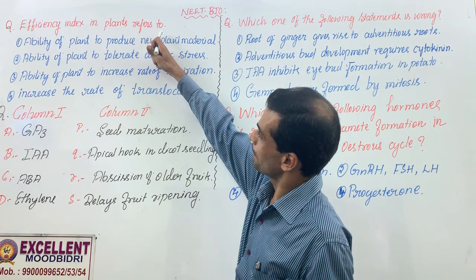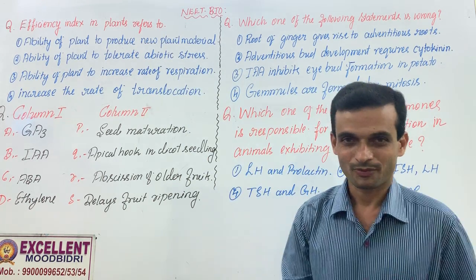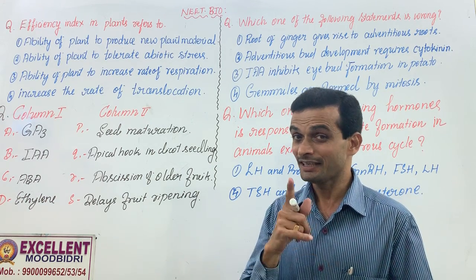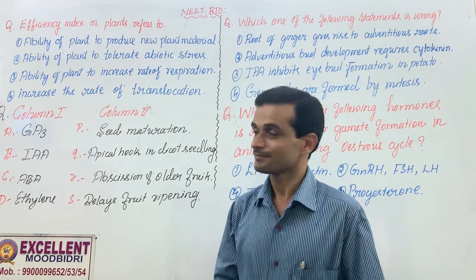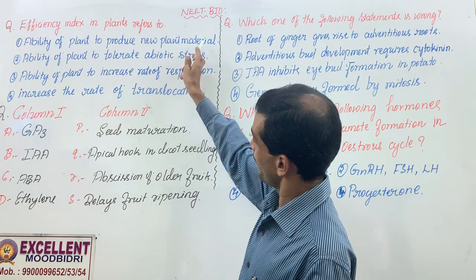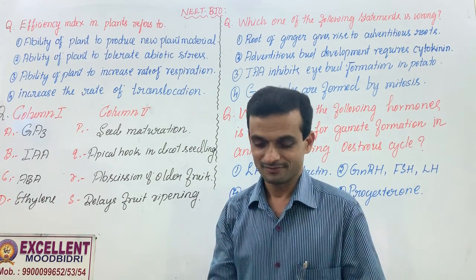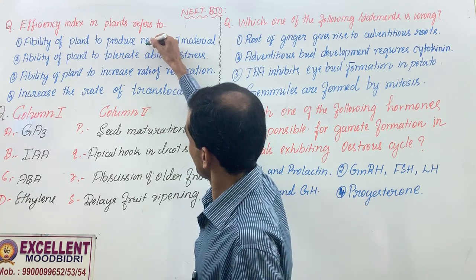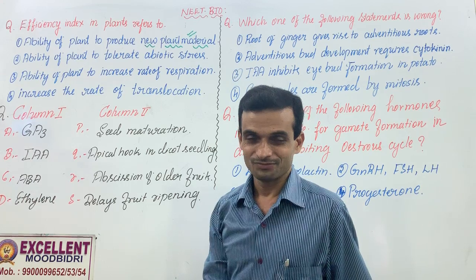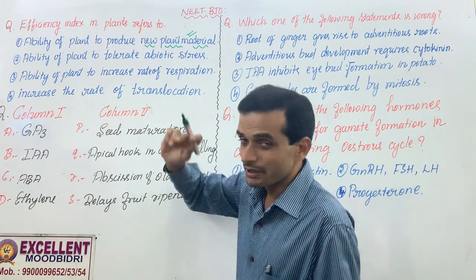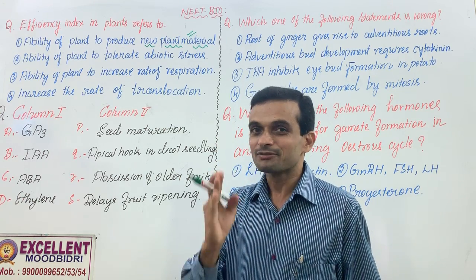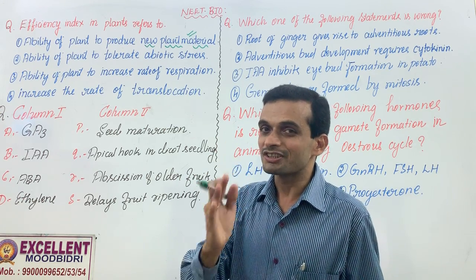Efficiency index in plants refers to. Where did you study this? Just check plant growth and development topic. It is the ability of the plant to produce new plant material. That means ability of the plant to prepare organic matter. That means ability of the plant to increase its dry weight. That means ability of the plant to increase the rate of photosynthesis.